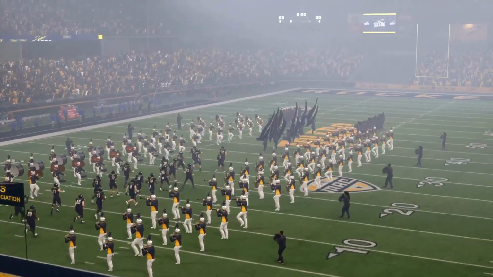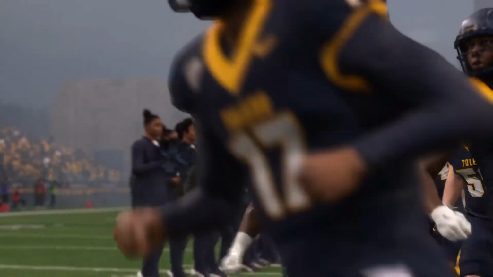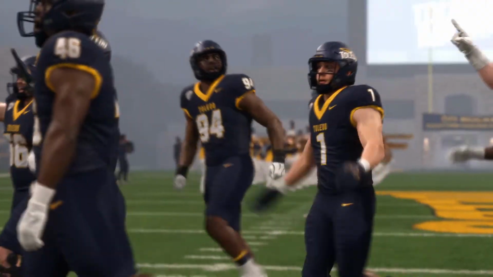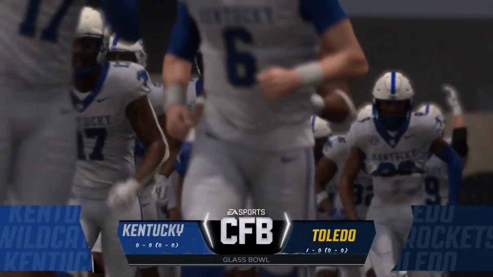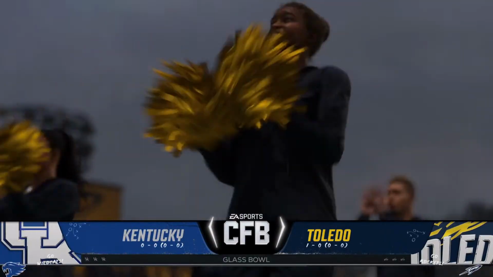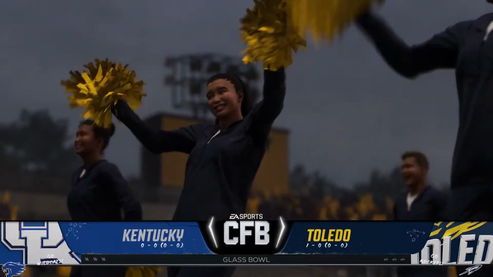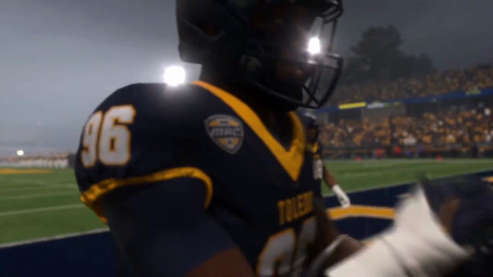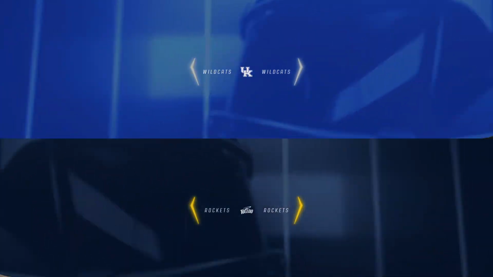Sensational matchup for you. Fans have been filing in and getting ready for this game, as we'll see a squad from the SEC, the Kentucky Wildcats, taking on a team from the MAC, the Toledo Rockets. For EA Sports College Football, Reese Davis with you alongside David Pollack.